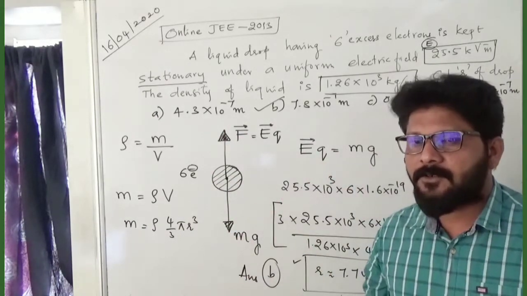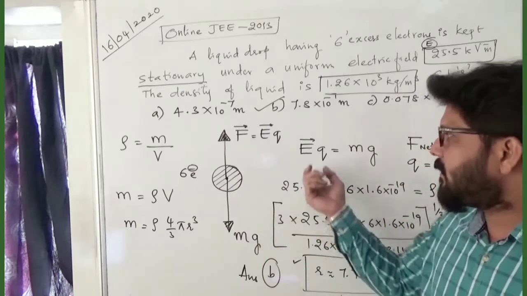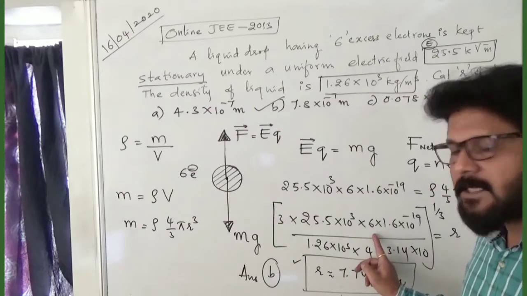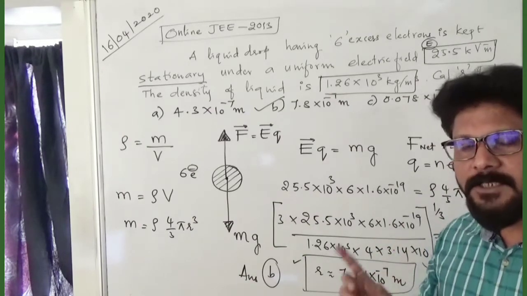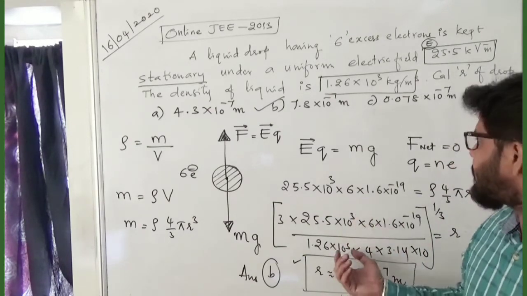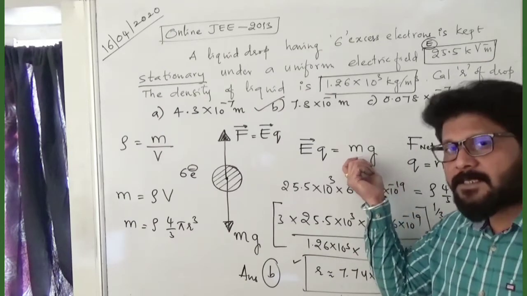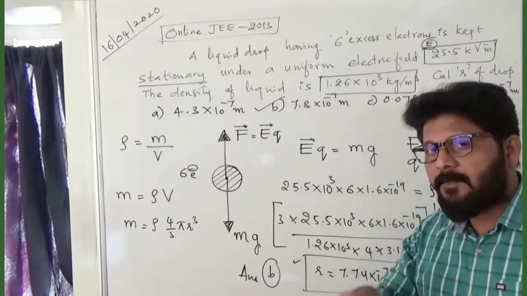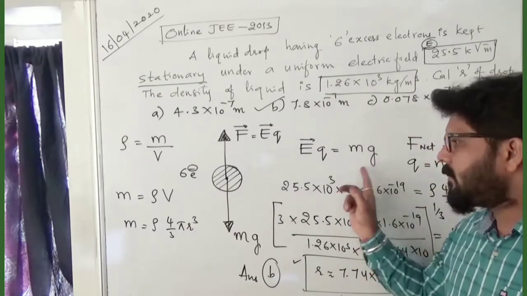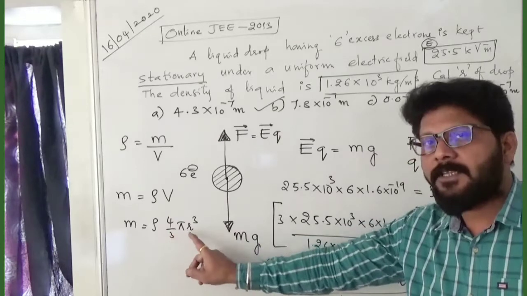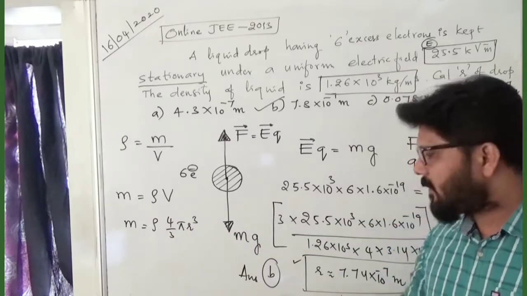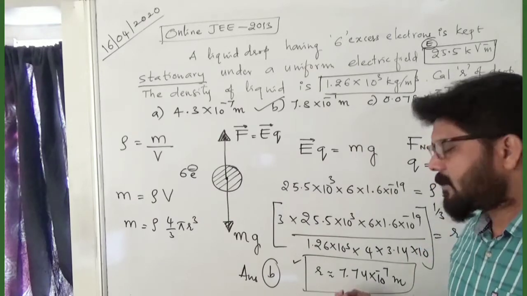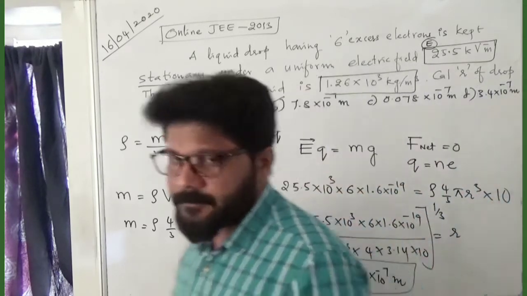Then we convert Q into N into e, where N is 6 and e is the charge of the electron, 1.6 into 10 to the power of minus 19. Mass is not given, so see what data is given. Density is given, so we convert mass into density into 4 by 3 pi r cube. Then we substitute and calculate the value to get the answer. Fine. Understood?